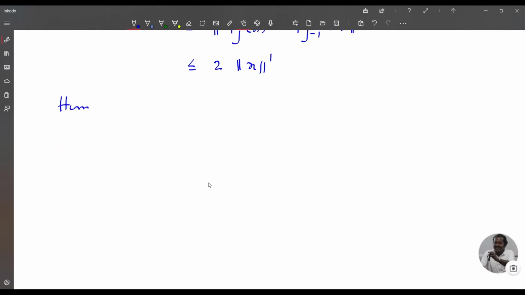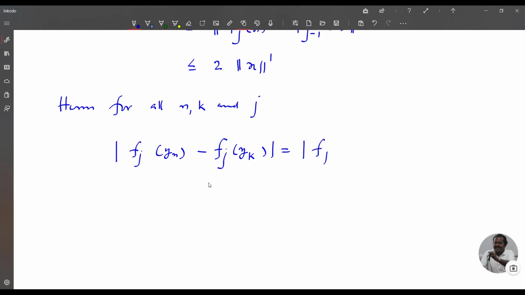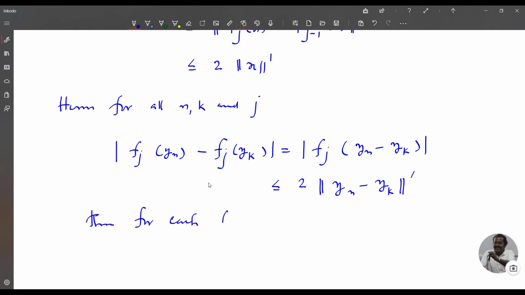Hence, for all n, k and j, modulus of fj of yn minus fj of yk is equal to modulus of fj of yn minus yk. This is less than or equal to 2 times norm dash of yn minus yk. Thus, for each fixed j, the sequence fj of yk is a Cauchy sequence in k.